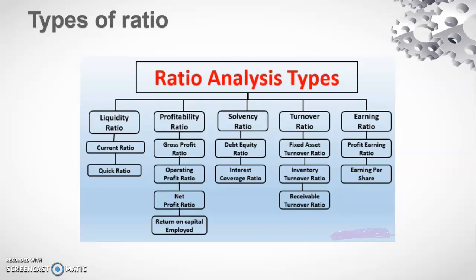In this slide, a figure is shown to you that depicts the classification of ratio analysis used for financial analysis. From the figure, we can see that there are five types of ratio. One is liquidity ratio, second is profitability ratio, third is solvency ratio, fourth is turnover ratio, and fifth is earning ratio.